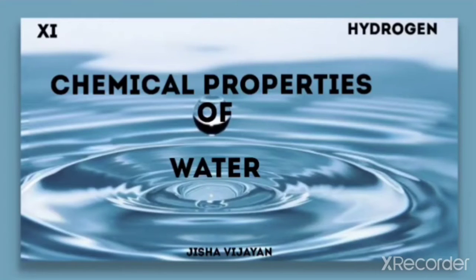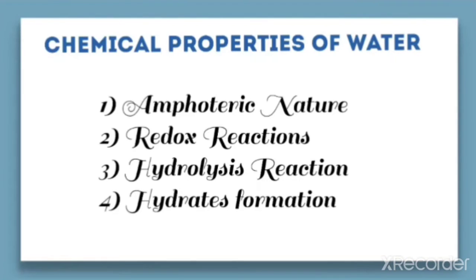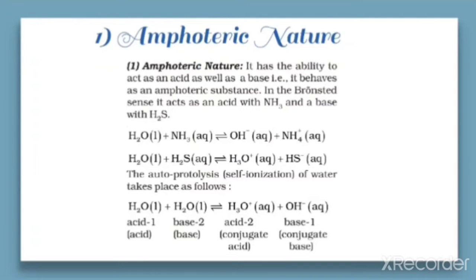Hello students, in this video we are going to discuss the chemical properties of water. Here we need to discuss the four important chemical properties of water, that is amphoteric nature, redox reactions, hydrolysis reaction, hydrates formation. First is the amphoteric nature.